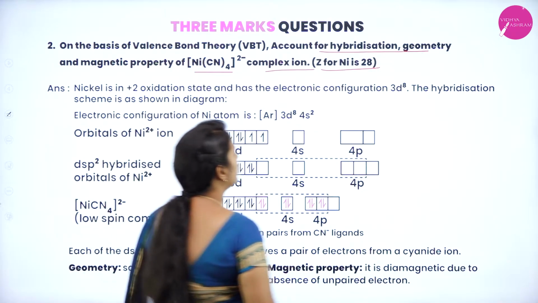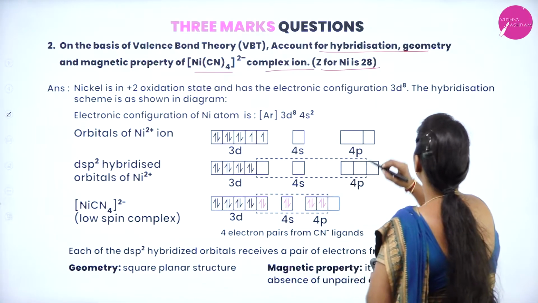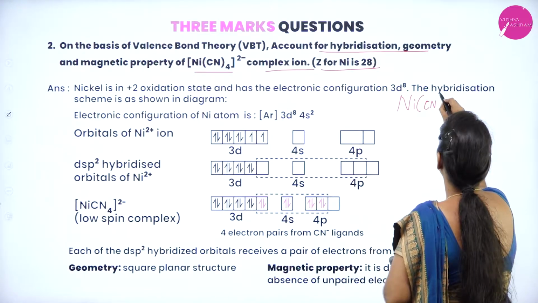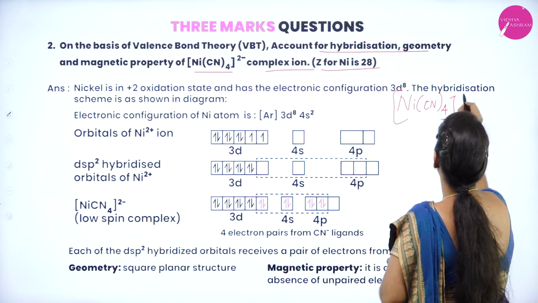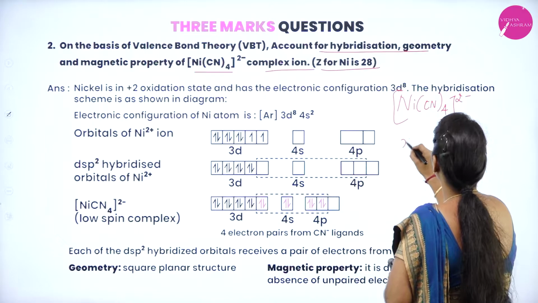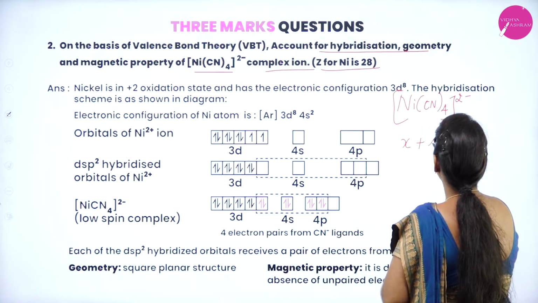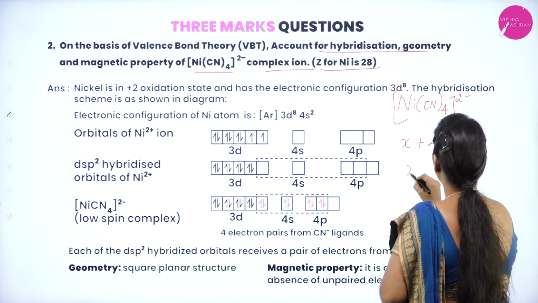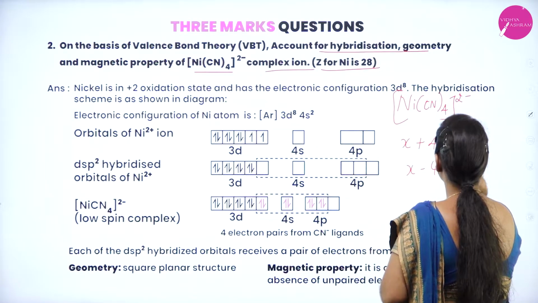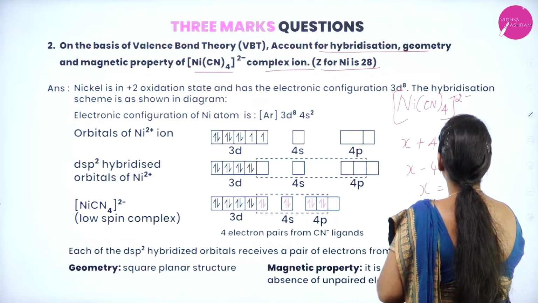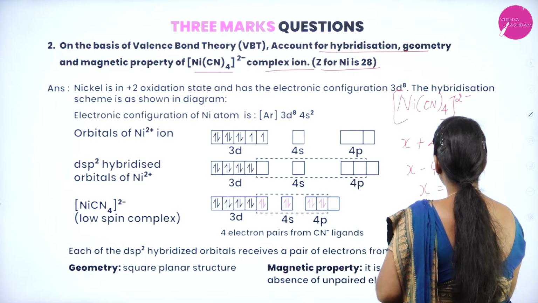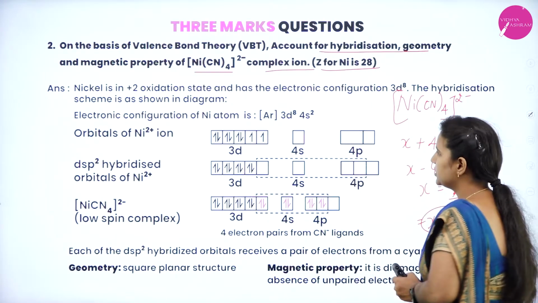So how to find out the +2 oxidation state? We all know that it is nickel tetracyanide 2- ion. If you want to calculate for nickel, for cyanide it is 4 × -1, which is equal to -4, and x - 4 is equal to -2, and x is equal to 4 - 2, which is nothing but 2 only. So it is a +2 oxidation state.